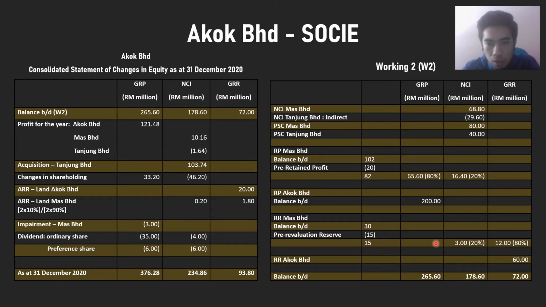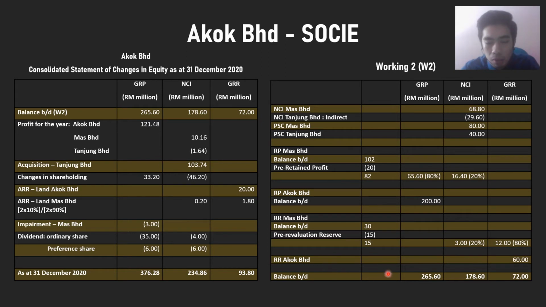And then we need to apportion to non-controlling interest and group revaluation reserve. For NCI we need to times with 20%, so we get 3 million, and for the group revaluation reserve we need to times with 80%, so we get 12 million. So for the AKBAR we just put directly to the group revaluation reserve 60 million.